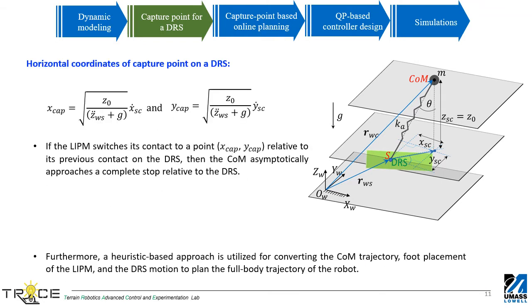The presented formulation predicts an instantaneous location of the capture point relative to its previous contact point on the DRS. If the LIPM instantaneously switches its contact to this point, then the center of mass will asymptotically approach a complete stop relative to the DRS. The derived capture point along with a heuristic-based approach will be utilized for converting the center of mass trajectory, foot placement of the LIPM, and the DRS motion to plan the full body trajectory of the robot.